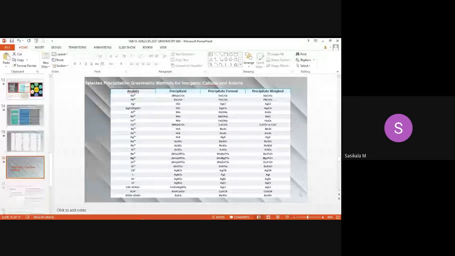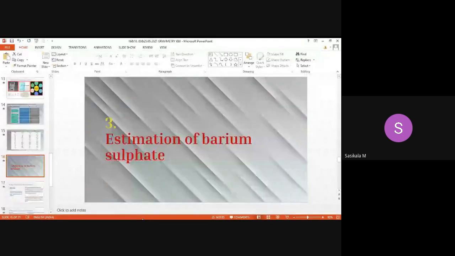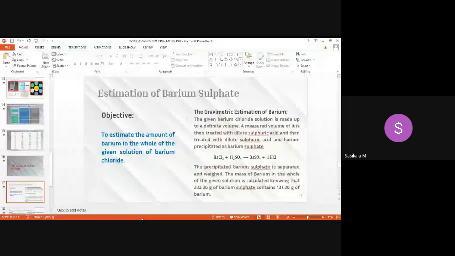The third part is estimation of barium as barium sulfate, to find out the amount of barium in the given solution of barium chloride. Your sample will be barium chloride, and you need to find out how much barium is present. So how will you find out?